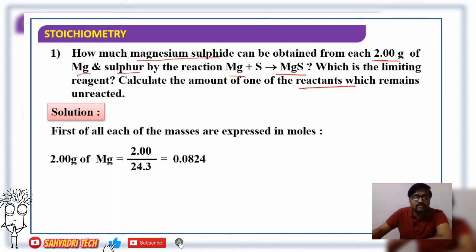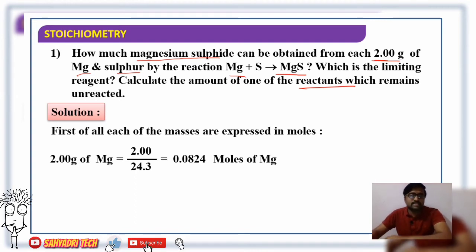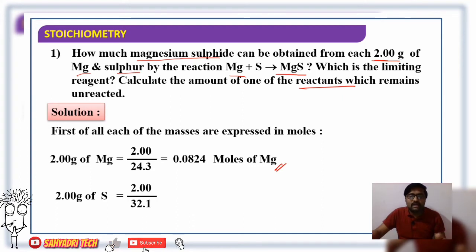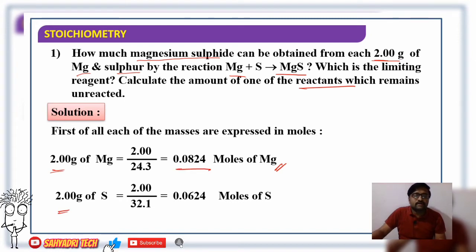It is 0.0824 mole. That is the number of moles of magnesium. Whatever the weight is given, we are expressing in terms of moles. So the number of moles of magnesium is 0.0824 moles. Similarly, 2 gram of sulfur they said. How are we going to express it? Again weight divided by its atomic mass. So 2 divided by 32.1, which is 0.0624 moles of sulfur.